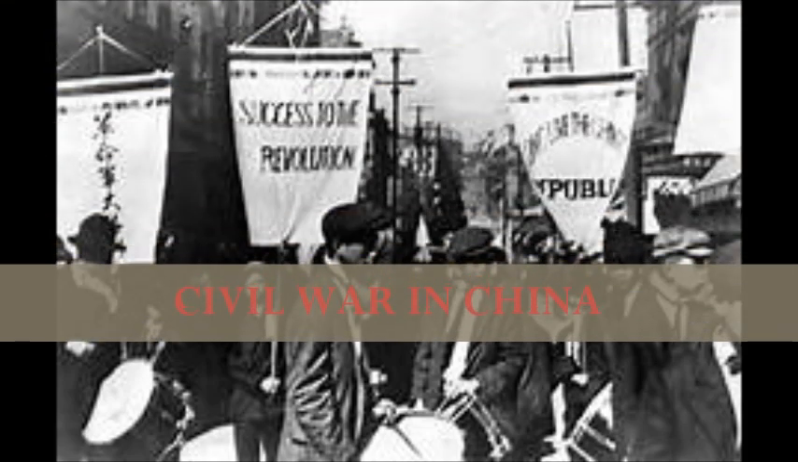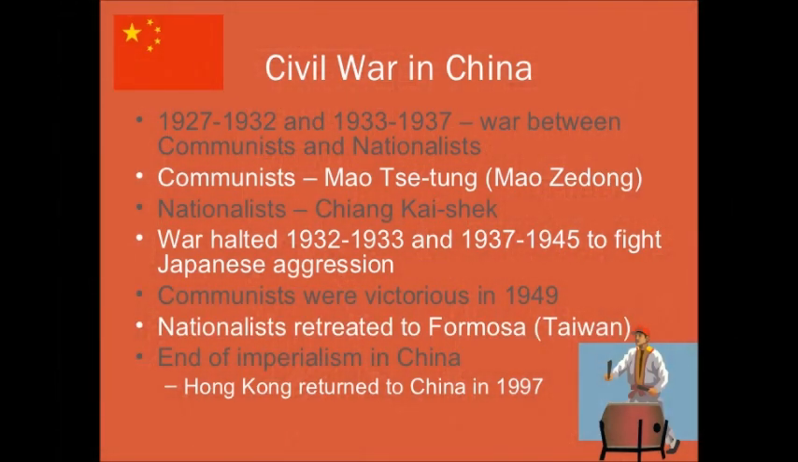War between communists and nationalists. Communist Mao Zedong, nationalist Chiang Kai-shek. War halted 1932 to 1933 and 1937 to 1945 to fight Japanese aggression. Communists were victorious in 1949. Nationalists retreated to Formosa. End of imperialism in China.